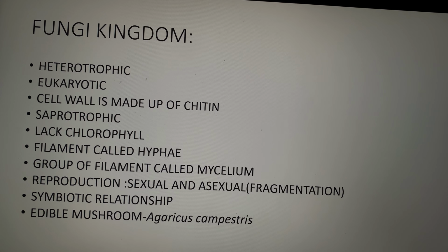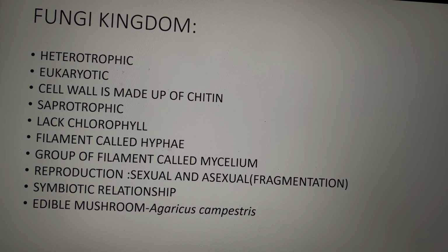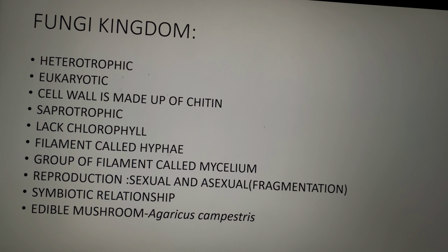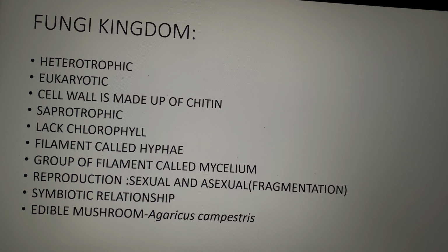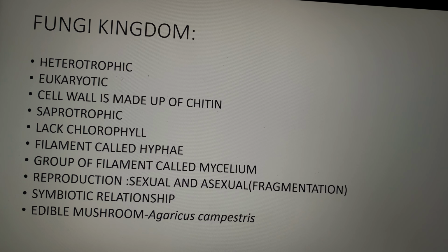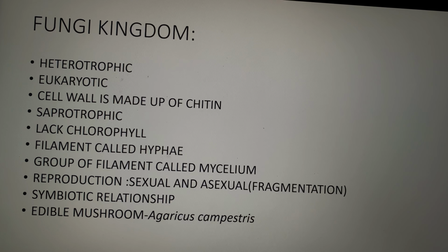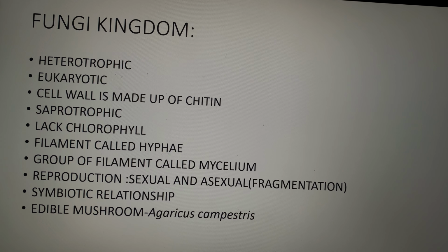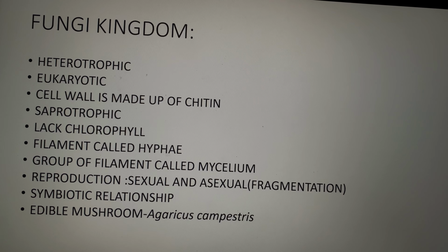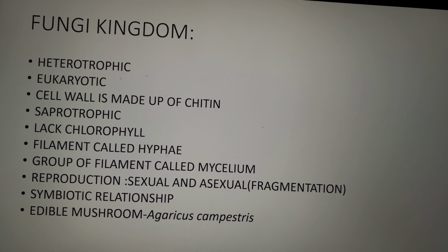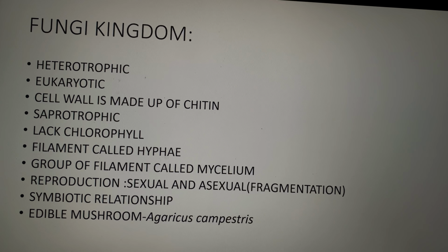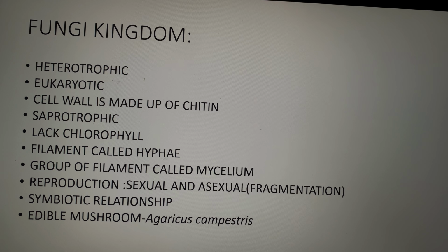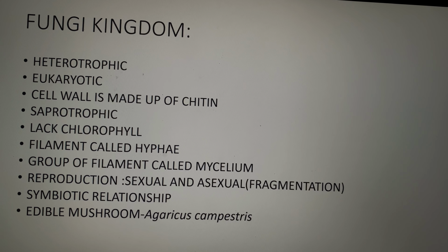Then you have kingdom fungi. This kingdom is quite important. These are heterotrophic, eukaryote, cell wall is made up of chitin. They are saprotrophic. They rely on dead material. They lack chlorophyll, they can't perform photosynthesis, and this is the main difference between a fungi and a plantae. They have filaments which are known as hyphae, and a group of hyphae is known as mycelium.